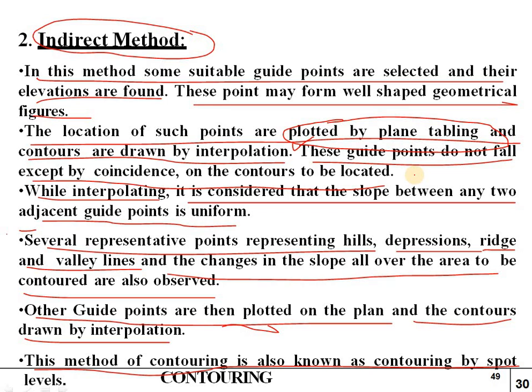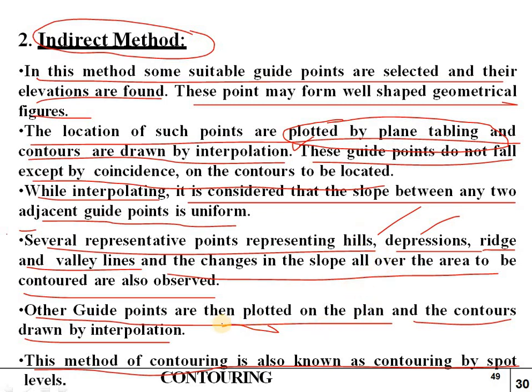So several representative points representing hills, depressions, ridges and valleys, and changes in the slope all over the area will also be located and shown in the contour map.